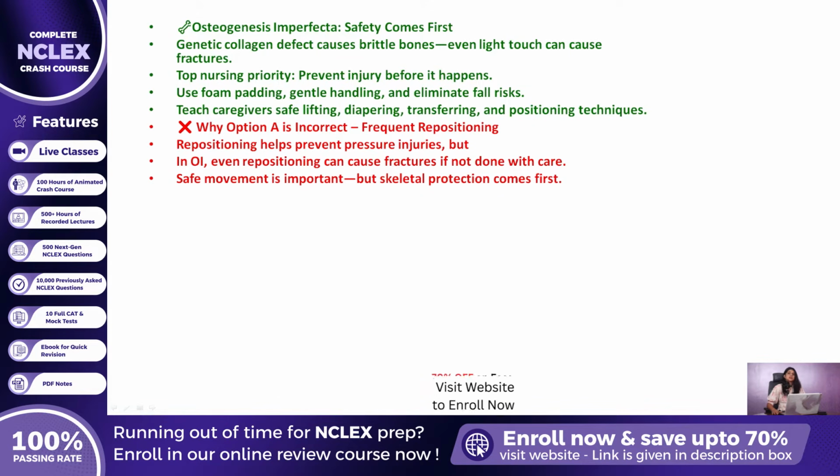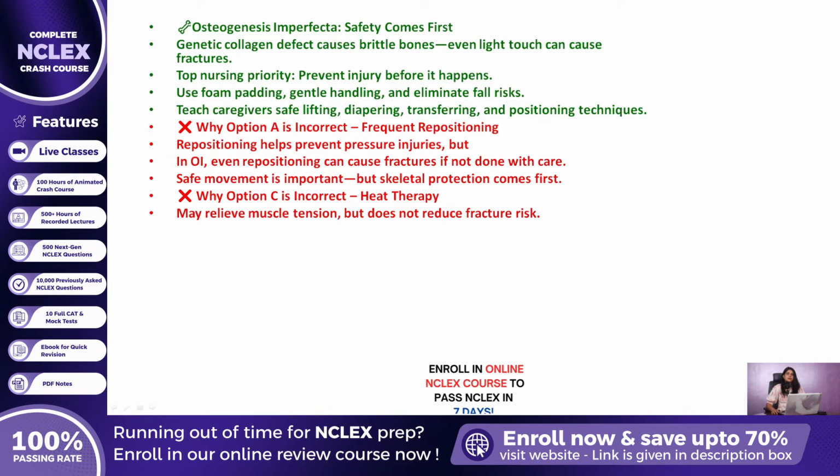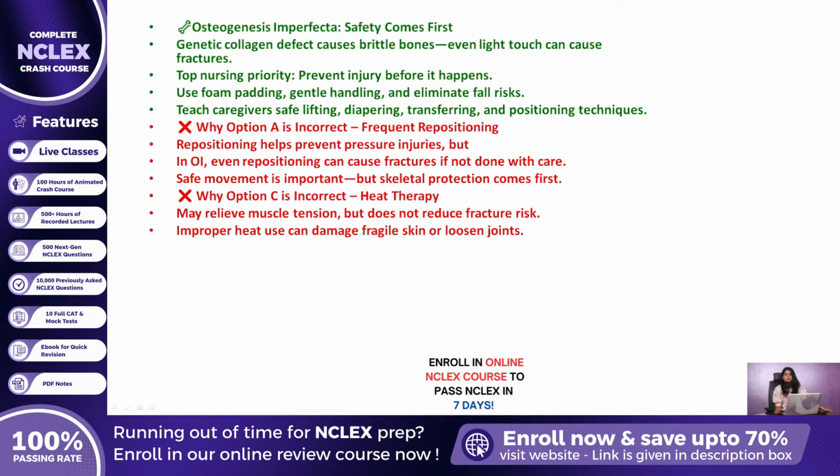Next, let us examine option C, which focuses on heat therapy. While heat may soothe muscle tension and provide some comfort after limited physical activity, it plays no direct role in addressing the life-altering risk of fractures. Moreover, in a condition like osteogenesis imperfecta, over-relaxing tissues or improper heat application can actually compromise joint stability or lead to skin damage, which is another concern in fragile clients. Supportive therapies like this can be helpful but must be secondary to fracture prevention strategies.